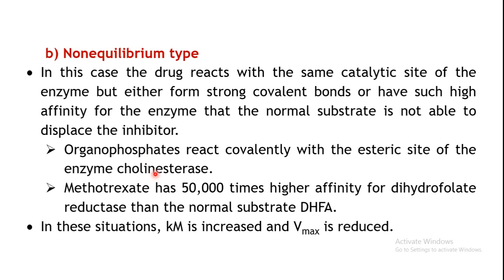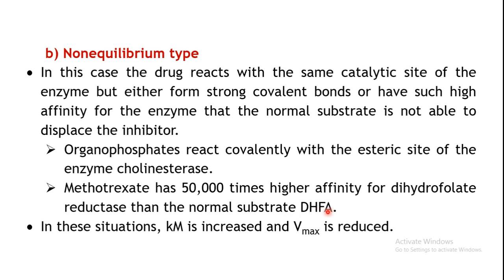In the previous case, the equilibrium type, we saw neostigmine and physostigmine. These are equilibrium type inhibitors, that is, if you increase the concentration of the substrate, the inhibition is surmountable, or it is a reversible type of inhibition. But this is an irreversible type of inhibition. Similarly, methotrexate has 50,000 times higher affinity for the enzyme dihydrofolate reductase as compared to the normal substrate, dihydrofolic acid.